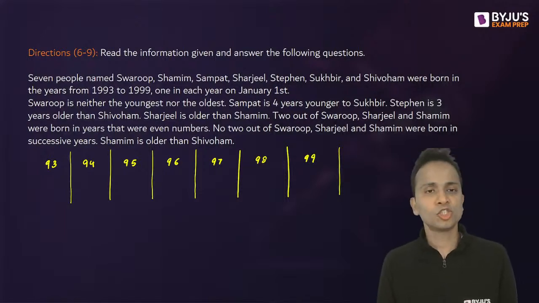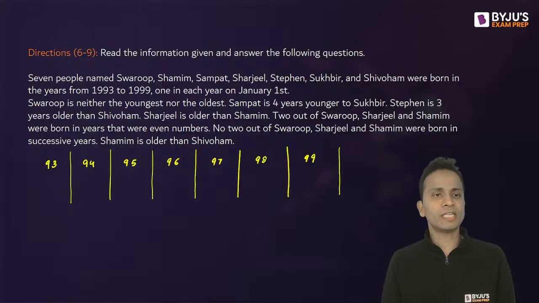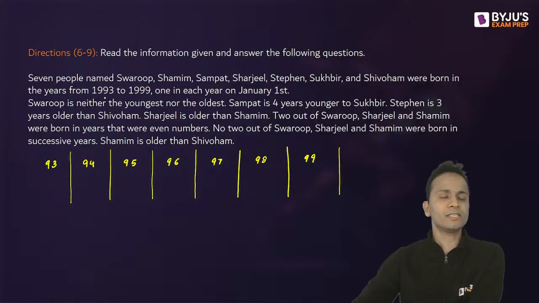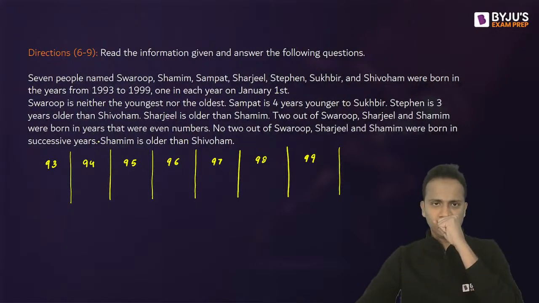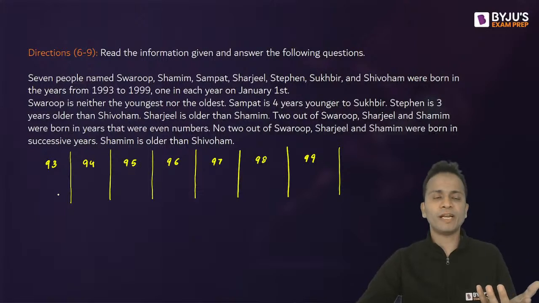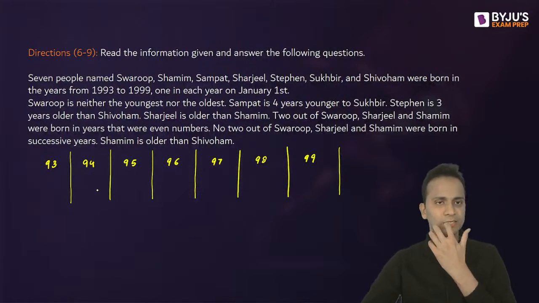All right. So we shall begin with the discussion, all of us. Now, these are 7 people who were born in different years from 1993 to 1999, one in each year on 1st of January, right? Now, the question is, we'll have to find out who is born in which year. That's it.